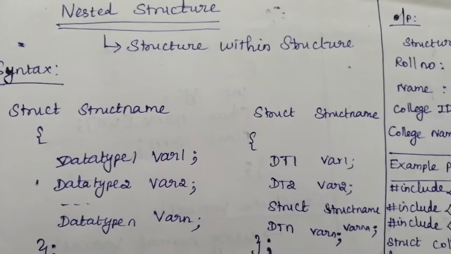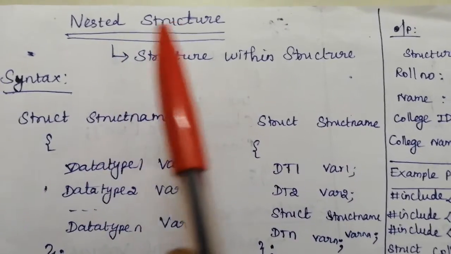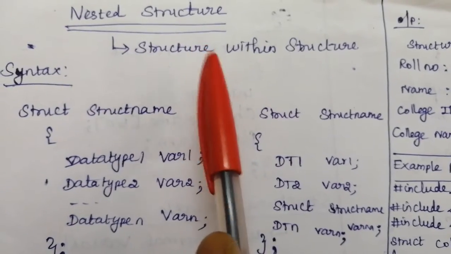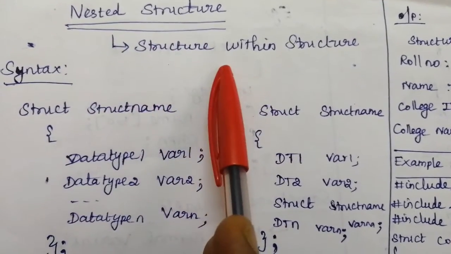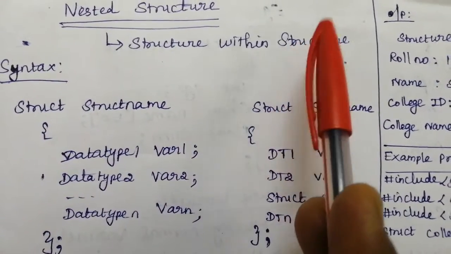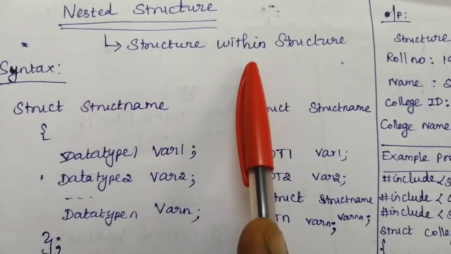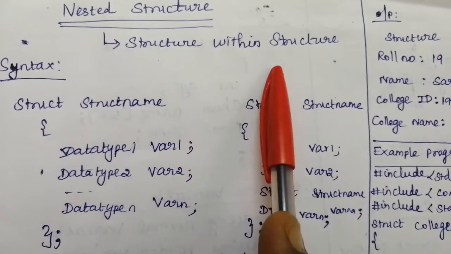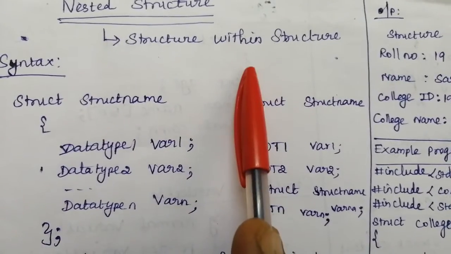Hello students, in this video we'll have a discussion about nested structure. In the previous video we discussed structure. Now, what is nested structure? This is nothing but structure within structure. It means that one structure can be declared inside another structure, just as we declare structure members inside a structure. This is about nested structure.